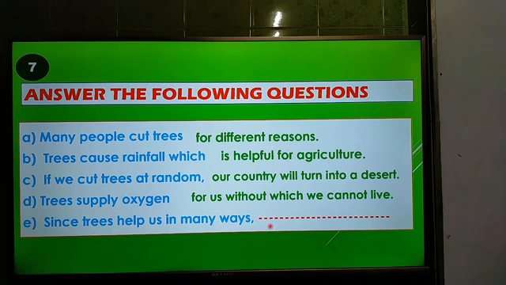We have to use a principal clause to complete this sentence part, and to make a principal clause we have to use a subject and a finite verb. So the answer will be, we should plant more trees. So the answer is, since the trees help us in many ways, we should plant more trees.